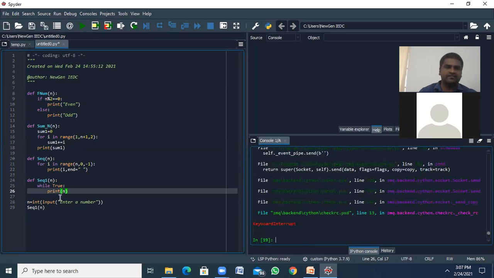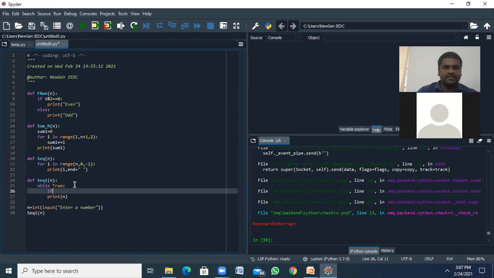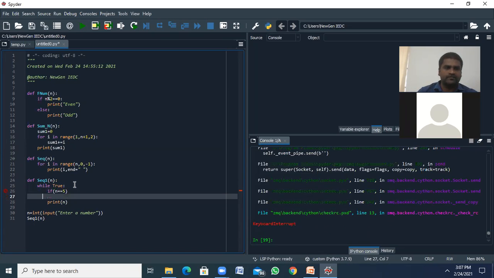It continuously executes. Why? Because it is always true, right? So we can write like this: if n double equals to 5, colon, break.